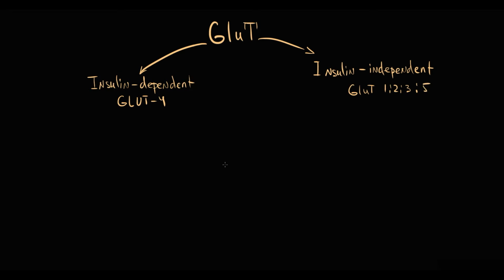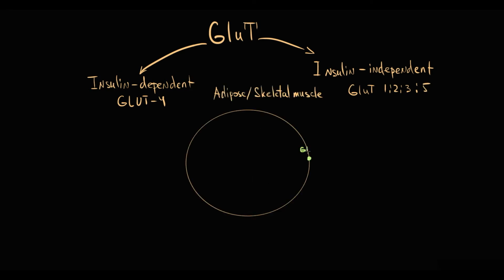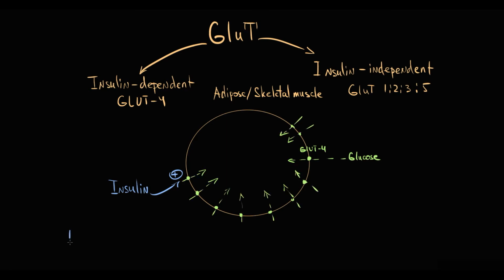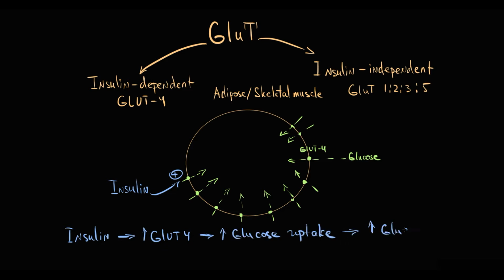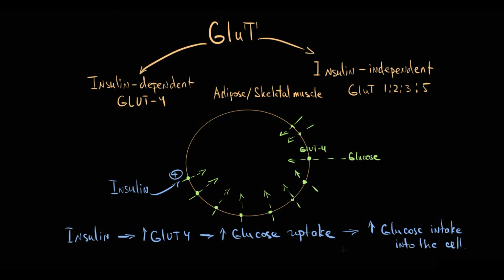The GLUT4 transporter is primarily located in adipose tissue and skeletal muscle tissue, and it is called insulin-dependent because insulin can increase the amount of GLUT4 transporter on the cellular membrane of adipose and muscle cells. And the more glucose transporters are on the plasma membrane, the more glucose molecules enter per unit time, so the higher will be glucose income into the cell.